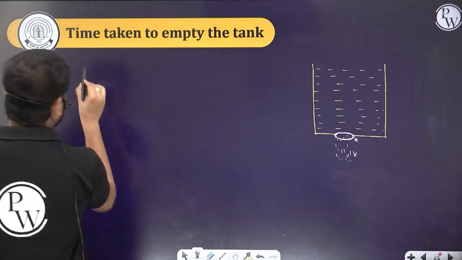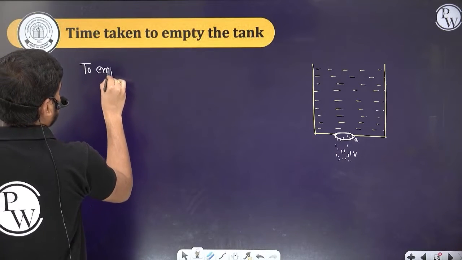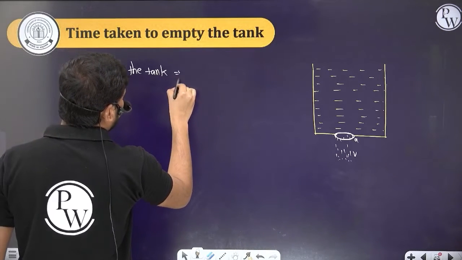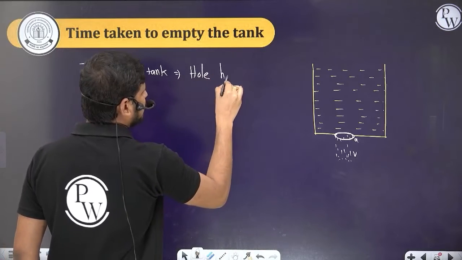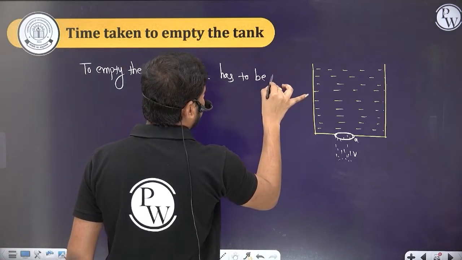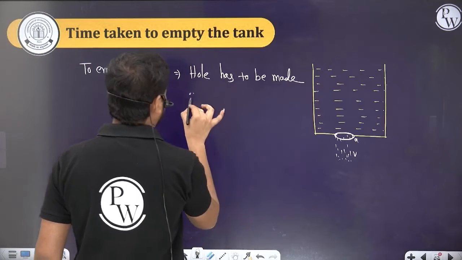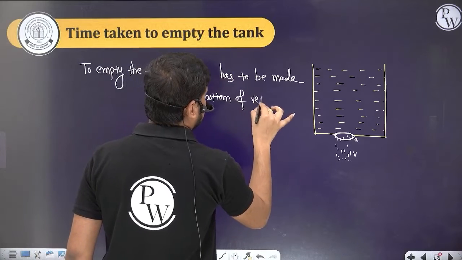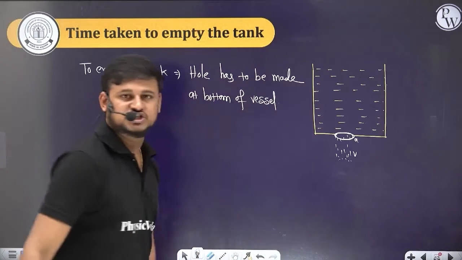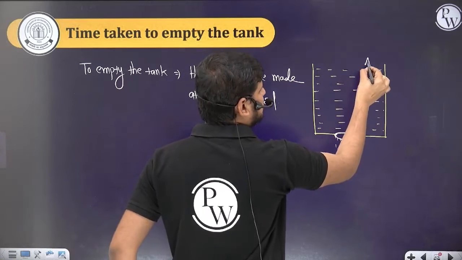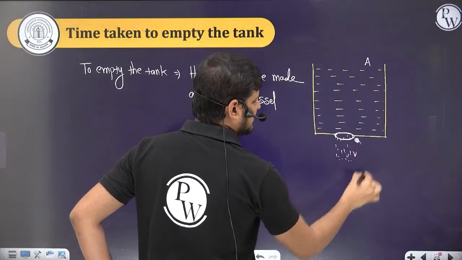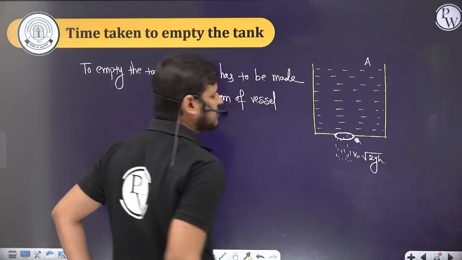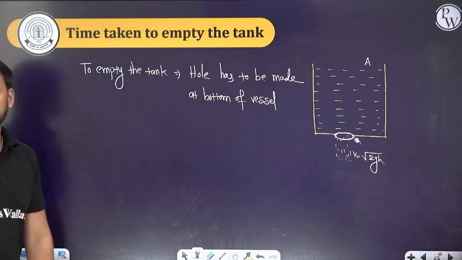So to empty the tank, the first thing is the hole has to be made at the bottom of the vessel. Done. So here the cross sectional area, let it be A, and here the cross sectional area small a, and with what velocity will the water or fluid come out? With v is equal to root 2gh, right?